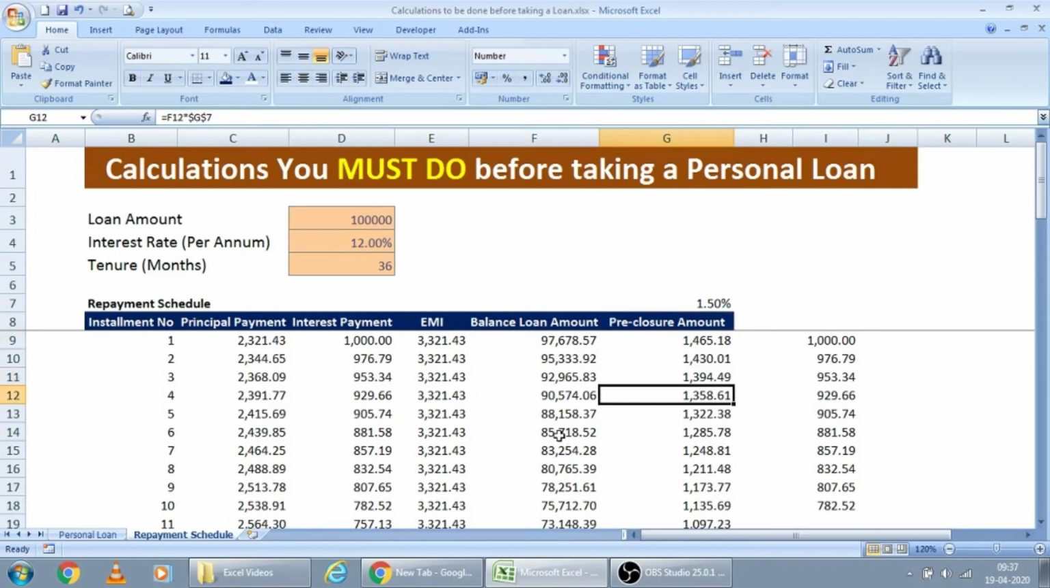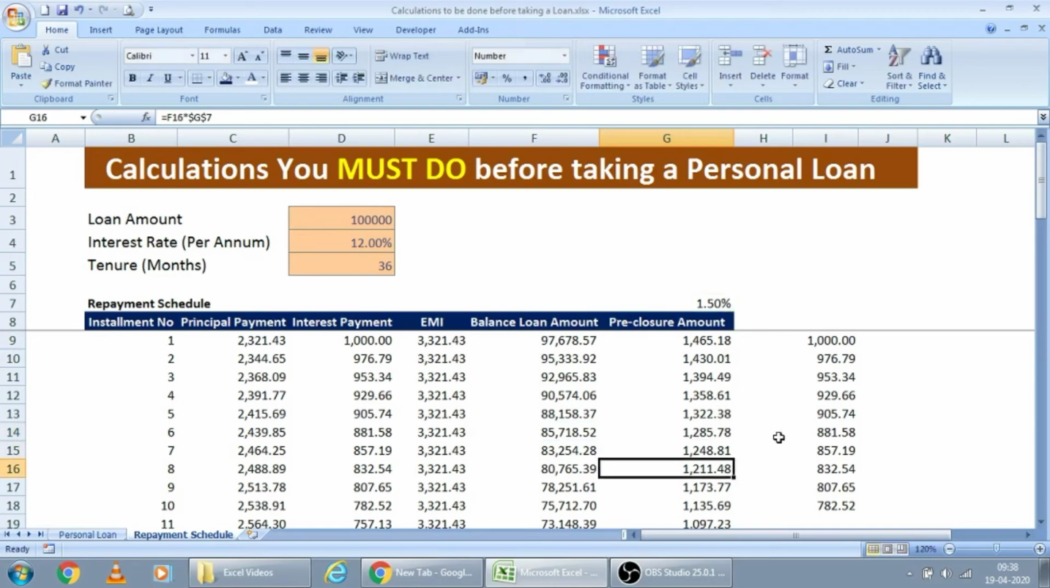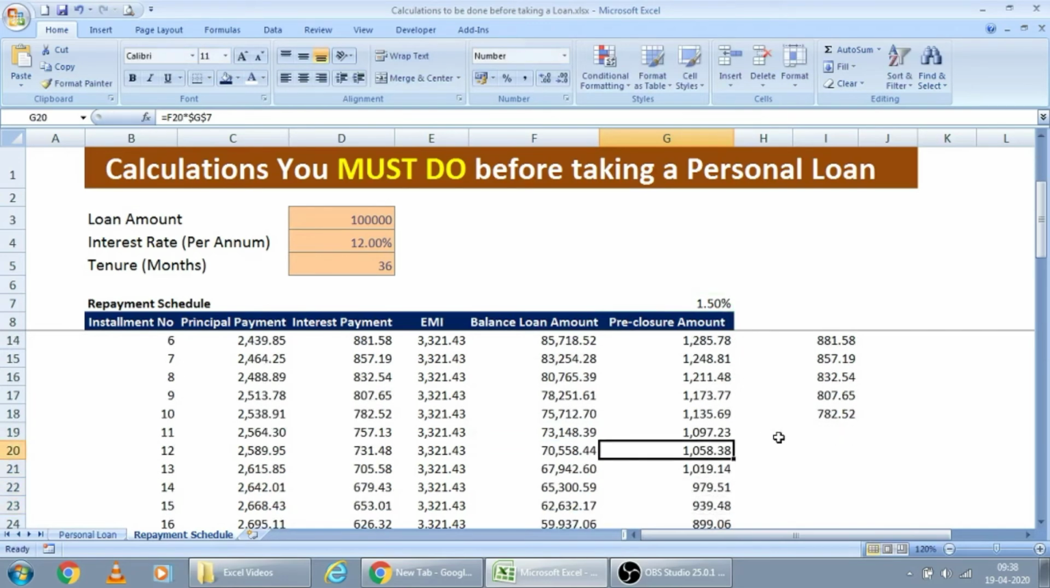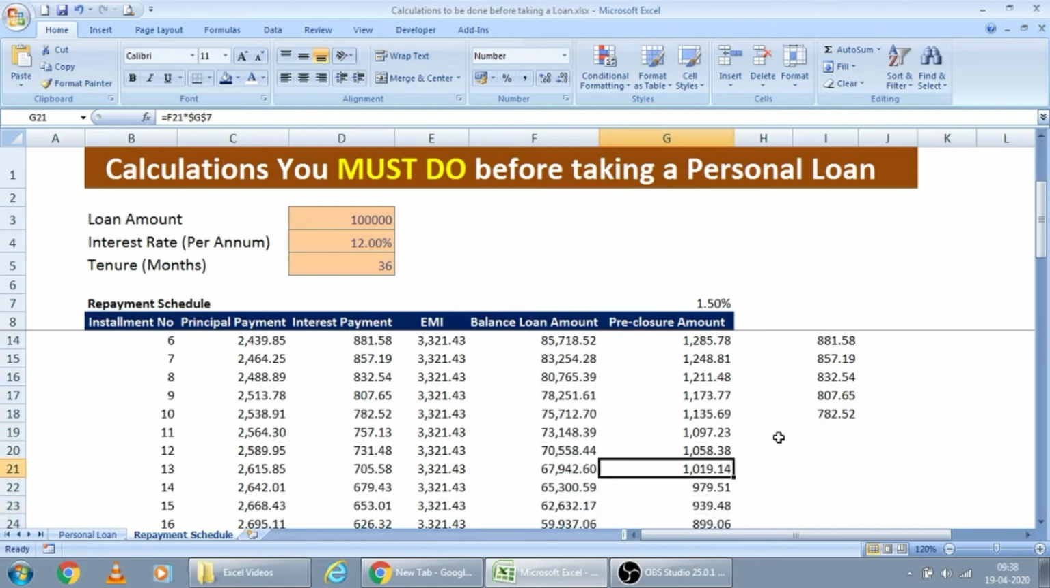If they allow you to pre-close within 5 or 6 months, after 6 months you have to pay this balance amount into the pre-closure percentage, like this. If you want to pre-close the loan after 1 year, you have to pay on that balance loan amount into this pre-closure percentage. So this will give you an indication in future if you want to pre-close, how much you have to end up paying to them. For example, after 1 year you are paying 1097 rupees here.